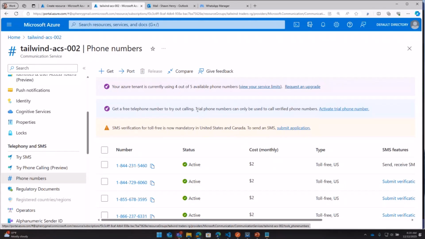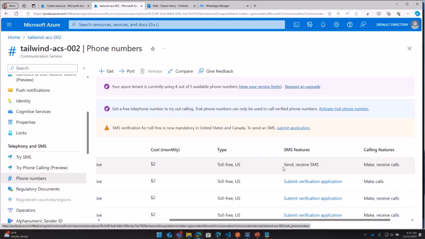Or you can get a free trial phone number, which allows you for 30 days to have a phone number that you don't pay for, but can only go to verified phone numbers. The other thing I'll mention real quick is there are regulations in the US and Canada. If you're sending SMSs over those numbers, you need to submit a verification document.